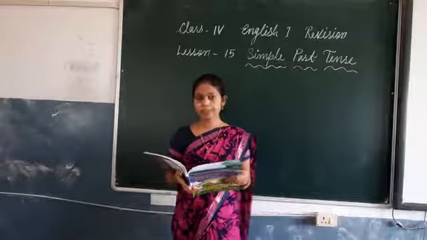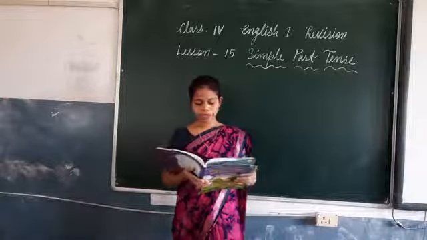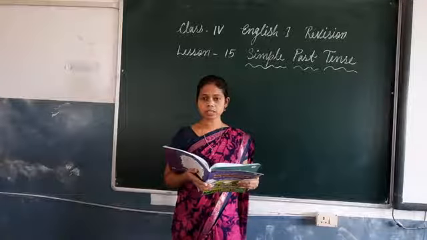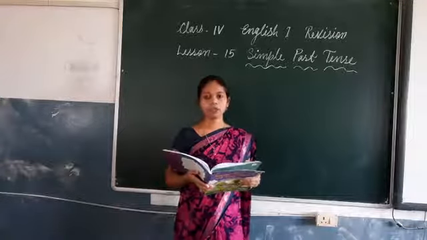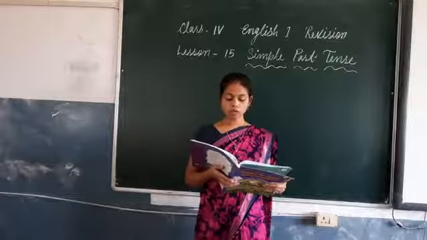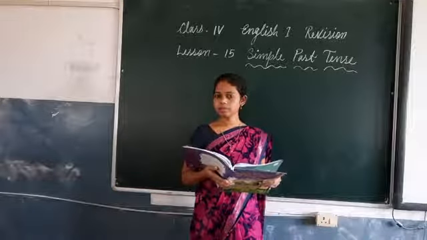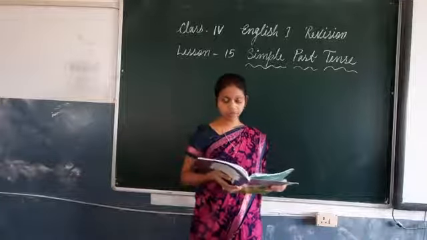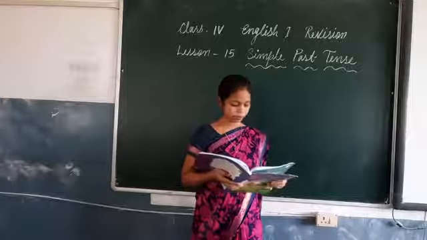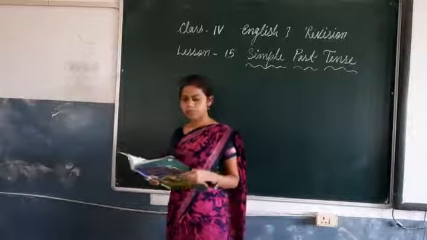Kalia stops. Instead of stops, you write stopped. Kalia stopped and asks. Instead of asks, you write asked. Asked Bhola what has. Instead of has, you write had. What had happened.